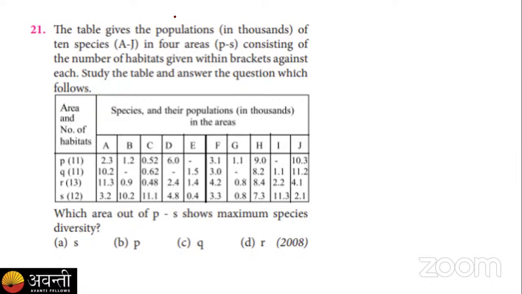I'm giving you the next 30 seconds because you have to analyze the data between P and S. The poll is already launched. You have to find out among these four different areas which one has the maximum species diversity. And please always keep this in mind: species diversity is related with the area only.